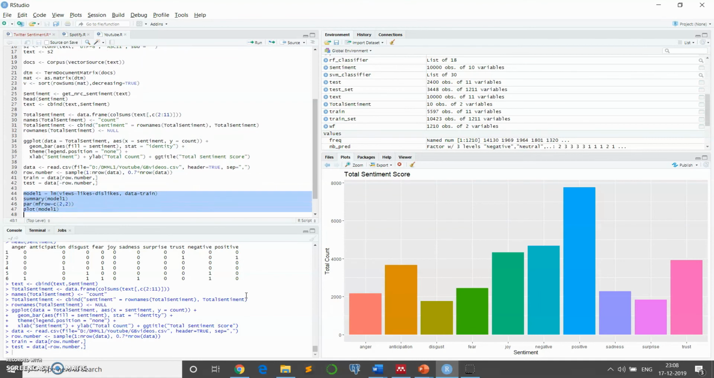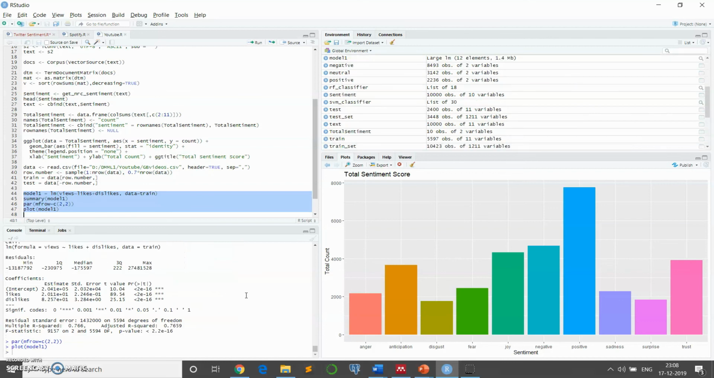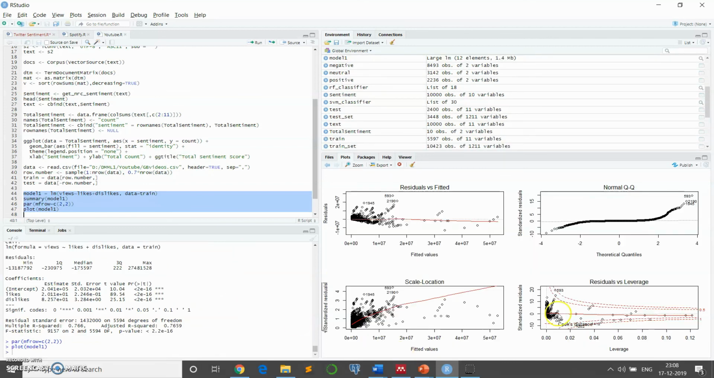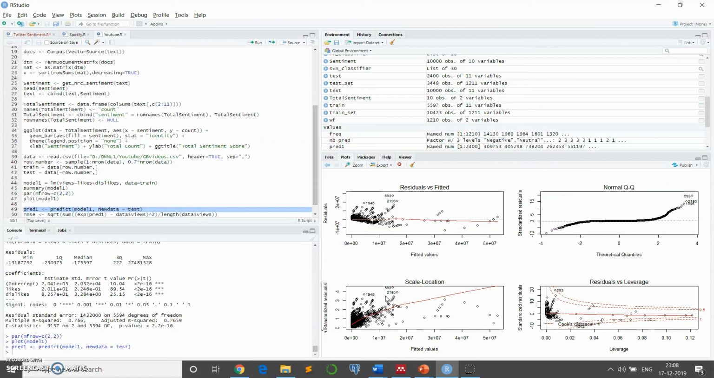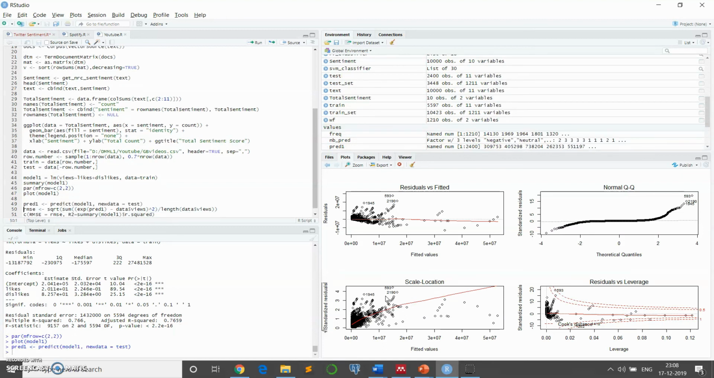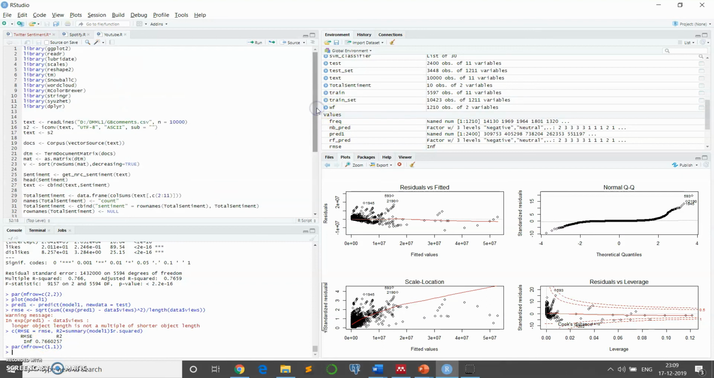So first we are going to run a linear regression model. As you can see, these are the plots for the linear regression model, and we are going to predict using the predict function. We are going to calculate the root mean square error for this model. As you can see, the root mean square error seems to be infinite, but the R square is 0.76.